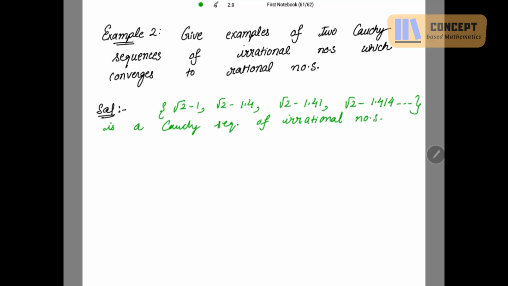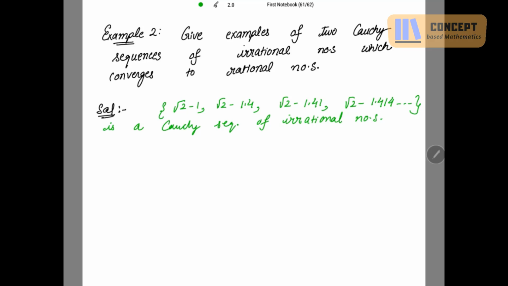If you take the limit as n tends to infinity, further on you move, this root 2 minus 1.414. See, here the difference is some real number, here the difference is some real number. But if you move further on, as n tends to infinity, this difference will be very near to 0, or approximately tending to 0.